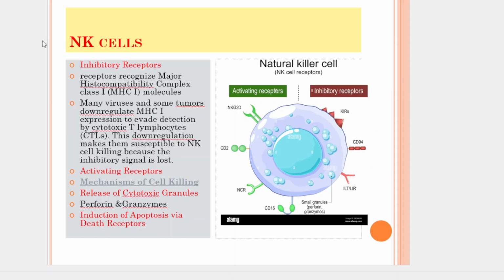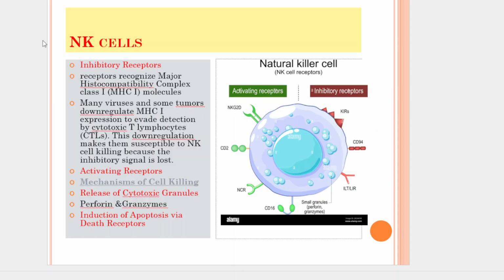The NK cell can also induce apoptosis via death receptors. Natural killer cells can also express death ligands on their surface. These ligands can bind to their corresponding death receptors on target cells, triggering intracellular signaling pathways that lead to apoptosis.